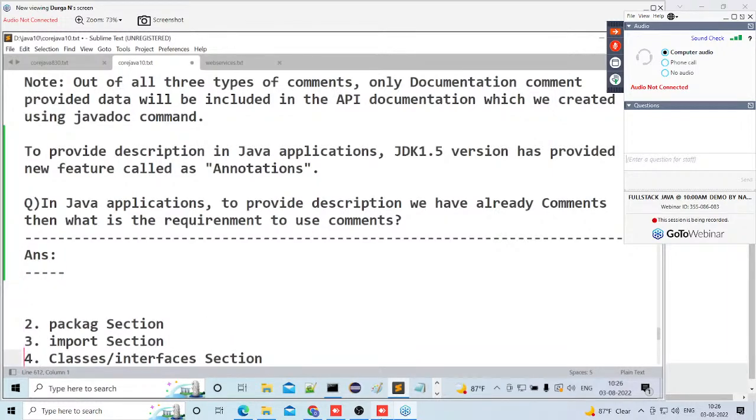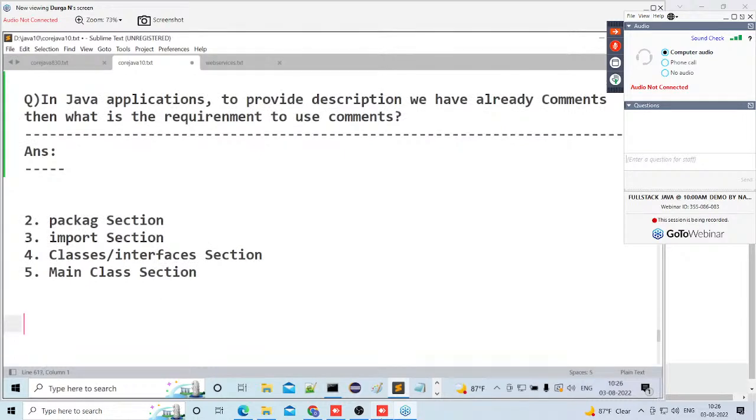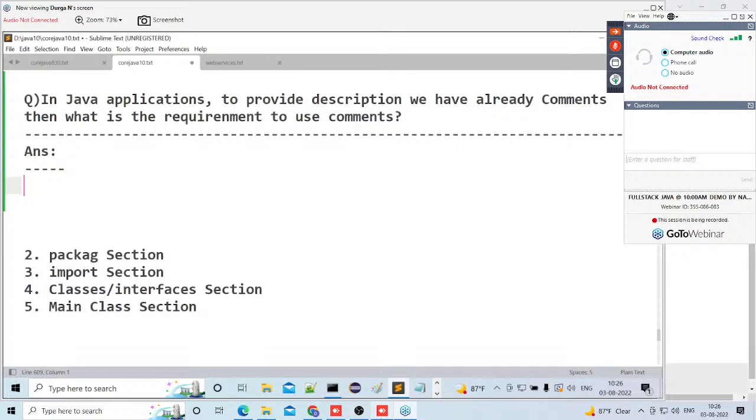Guys, observe carefully what I am telling to all of you. Indirectly, what I am asking there is, what is the difference between comments and annotations? What is the requirement? Please recognize this point, all of you. Annotations is again a separate topic for us. There I will discuss the total annotations point.